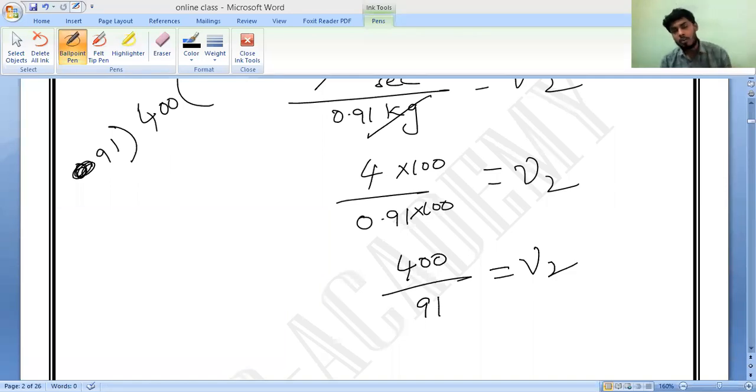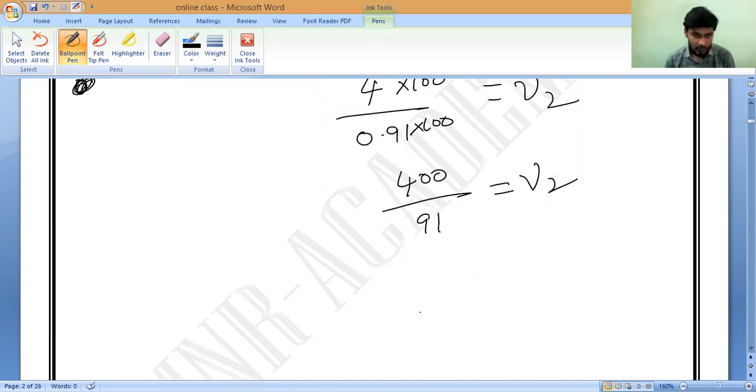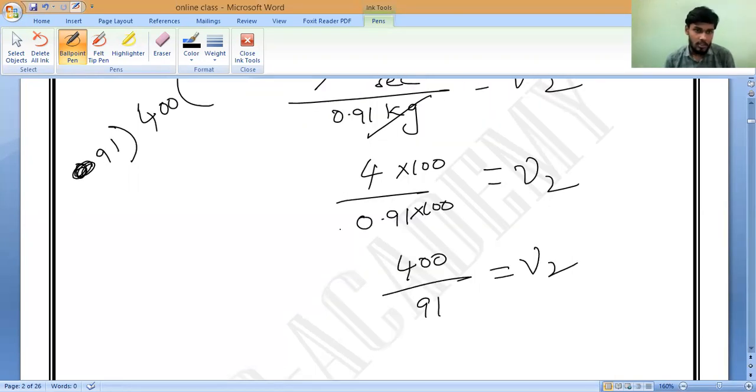Array 400 contains how many 90s? 490, correct. Sir, 91 fours, sir, 364. That is how much you solve it and tell me. How much you got? What? So 91 fours are how much?